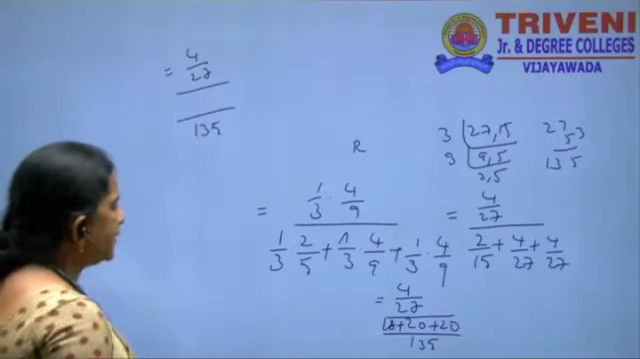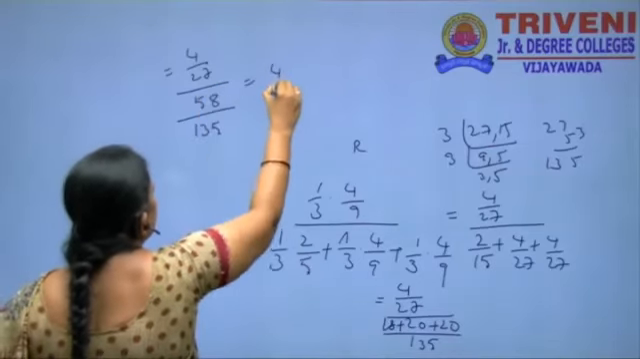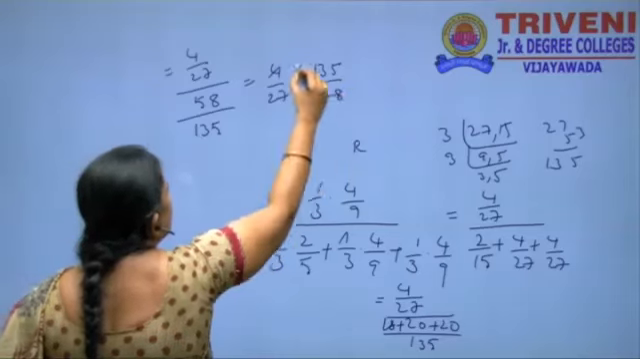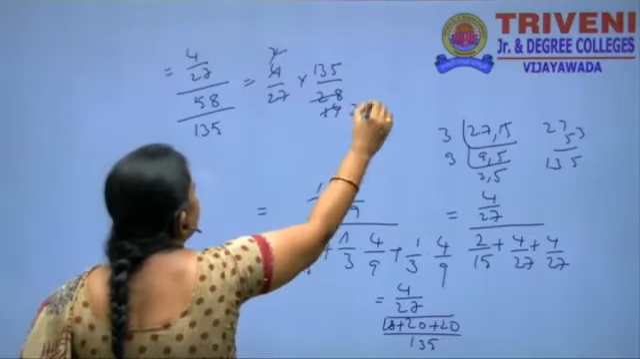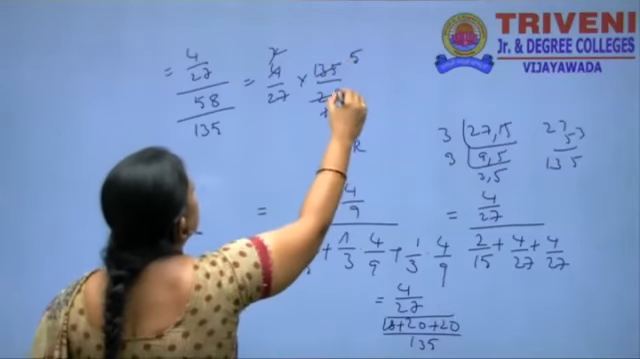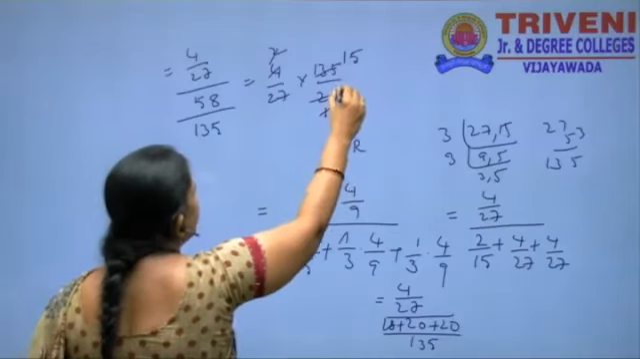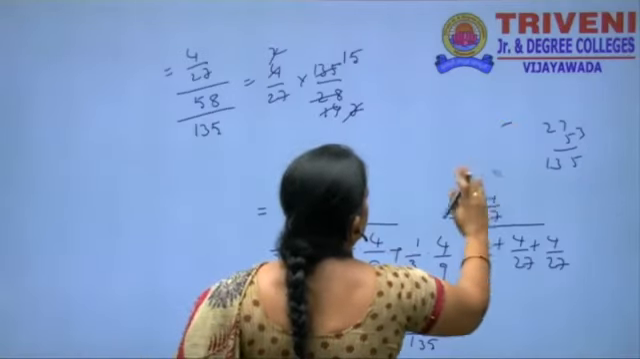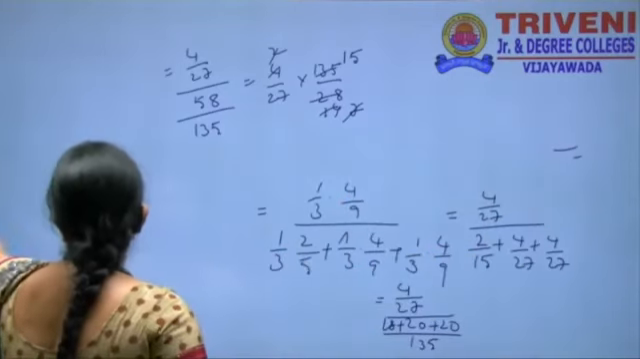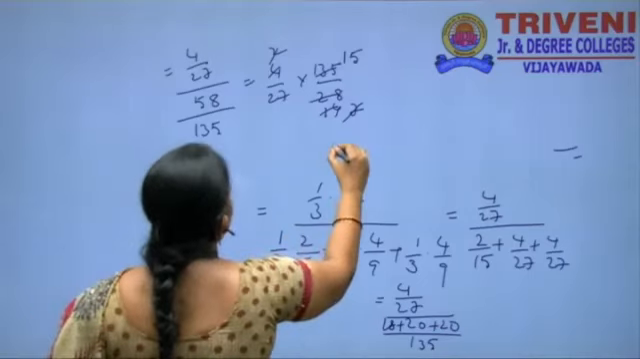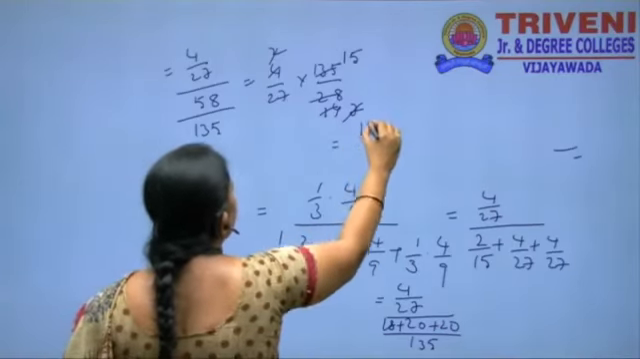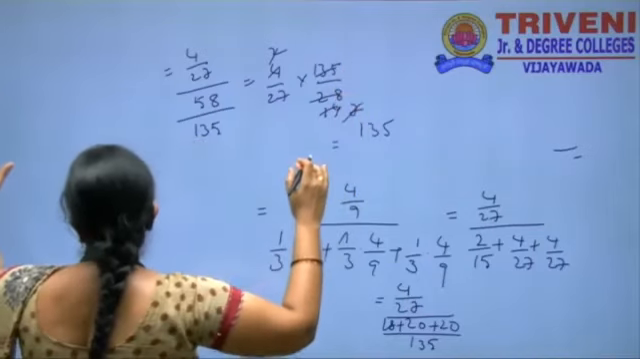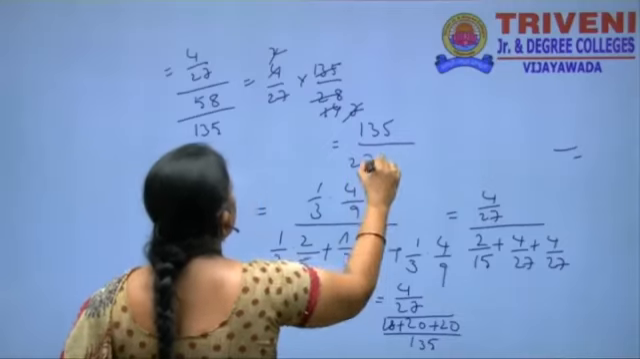We have to add 40 plus 18, that is 58. That is equal to 4 by 27 into 135 by 58. Cancelling the common factors, we can get 135 by 27 into 7.